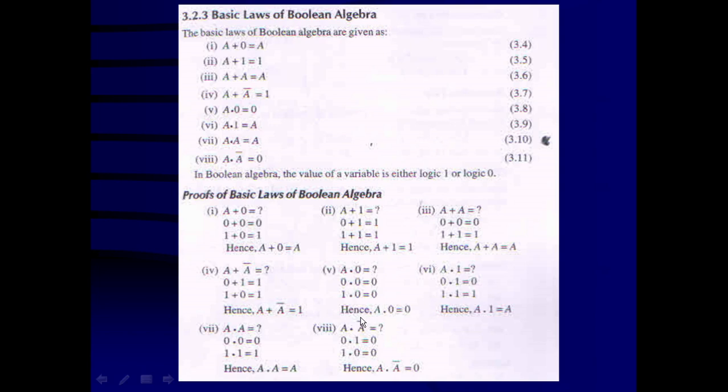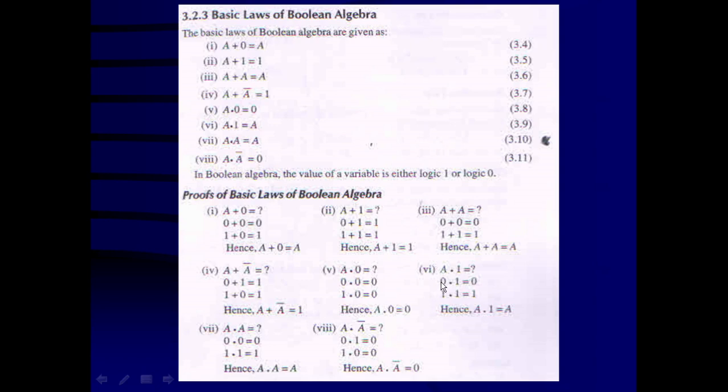Similar laws exist for the AND operation. A dot 0 is equal to 0. Here A is insignificant, because if one of the inputs of the AND gate is 0, the output will be 0 irrespective of A being 0 or 1.